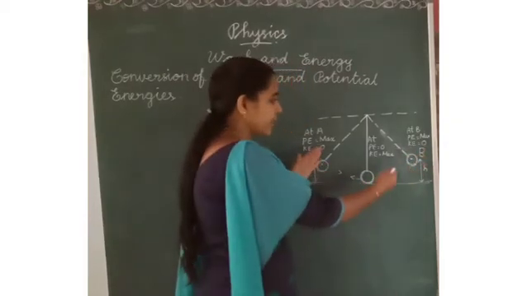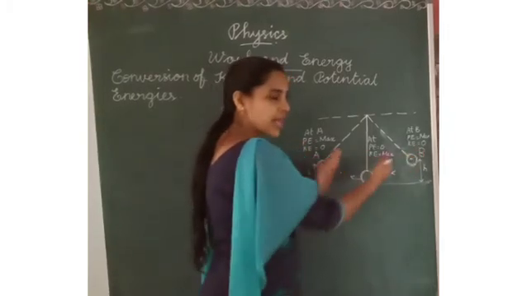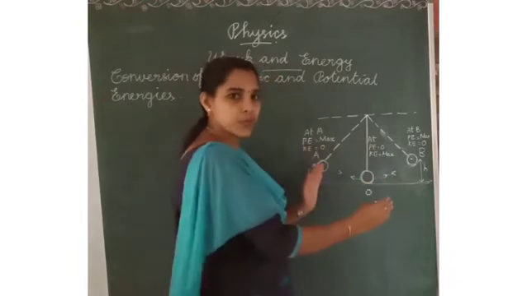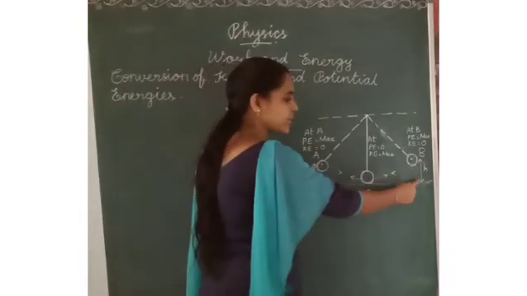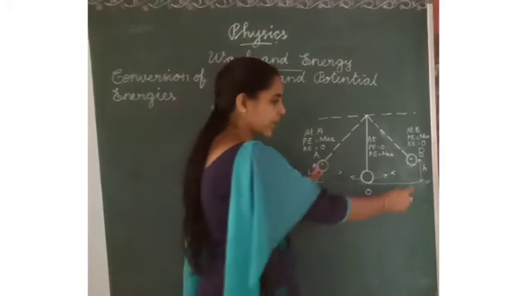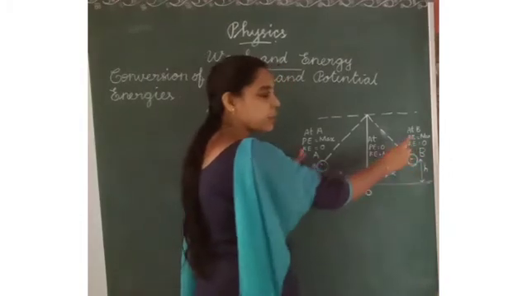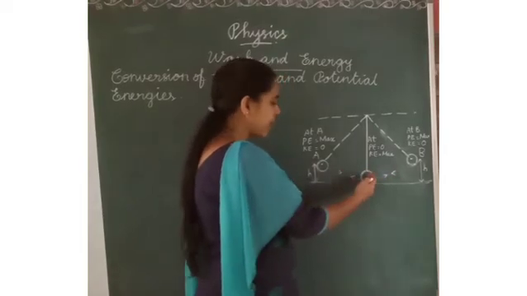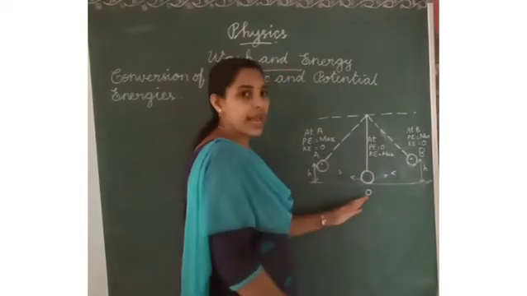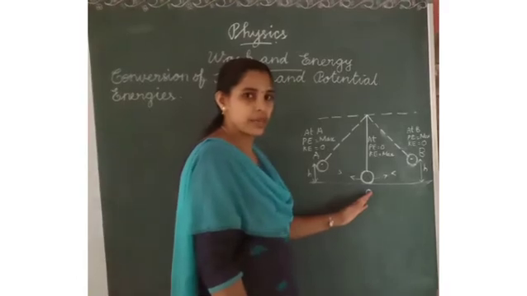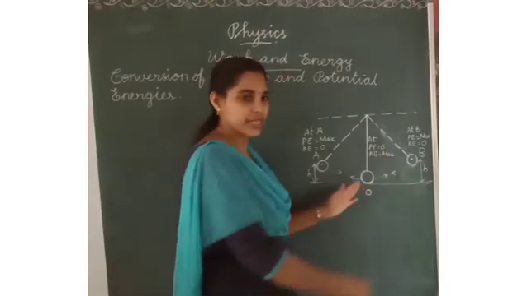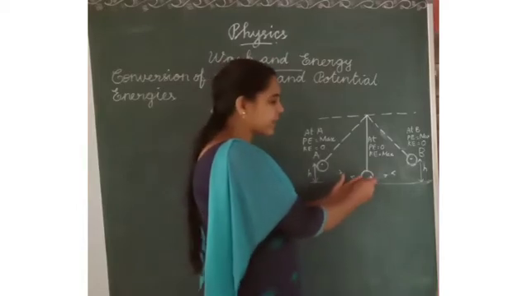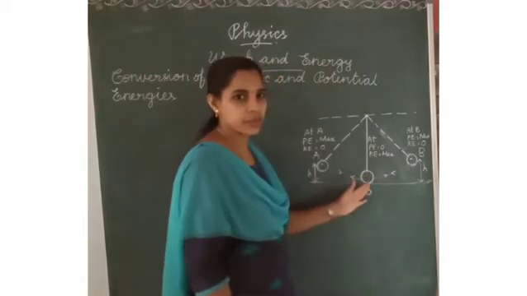When the bob reaches both sides, it has maximum height and maximum potential energy. But when the bob moves in the middle, it has speed and kinetic energy. There is no potential energy, but it has maximum velocity, speed and kinetic energy.